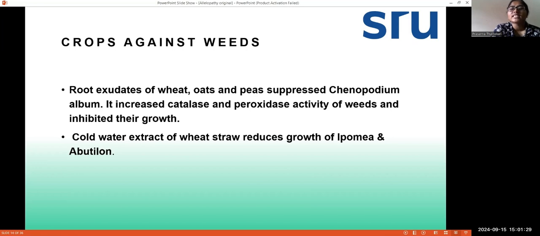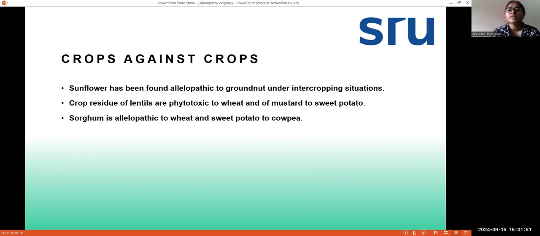Next is cold water extract of wheat straw, which reduces growth of Ipomoea and Abutilon. So in order to reduce the growth and development of Ipomoea and Abutilon, cold water extract of wheat straw can be used and it reduces the growth of both Ipomoea and Abutilon weeds. Next is crops against crop.